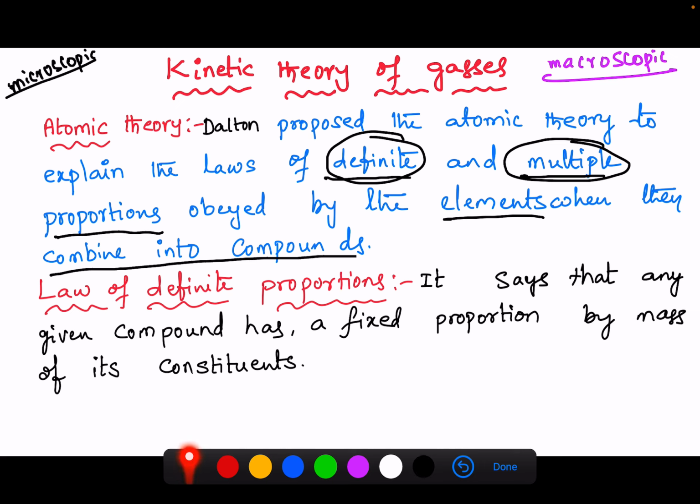One is the law of definite proportions. The law of definite proportions says that any given compound has a fixed proportion by mass of its constituents. So this is the law of definite proportions.